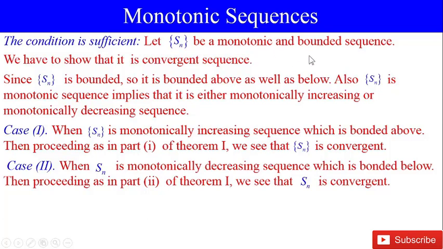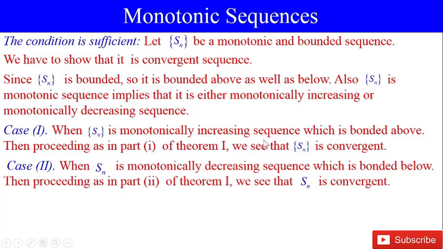The condition is sufficient. Let Sn be a monotonic and bounded sequence. We have to show that it is a convergent sequence. Since Sn is bounded, it is bounded above as well as bounded below. Also, Sn is a monotonic sequence, which implies that it is either monotonically increasing or monotonically decreasing.